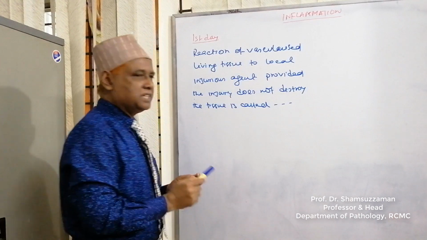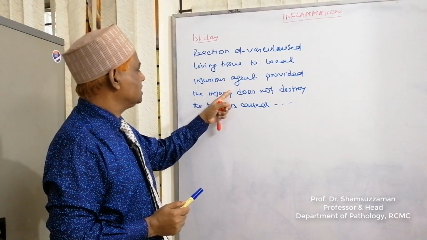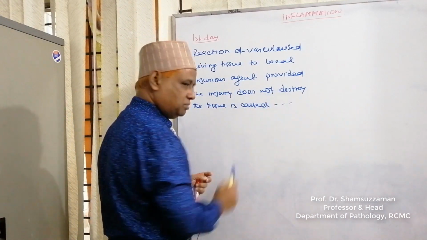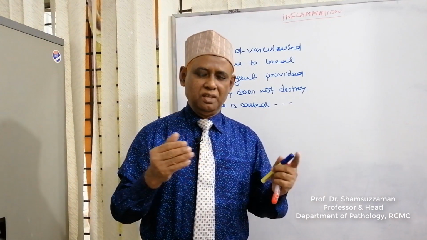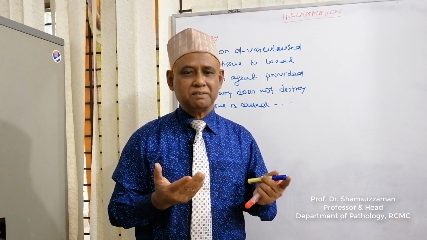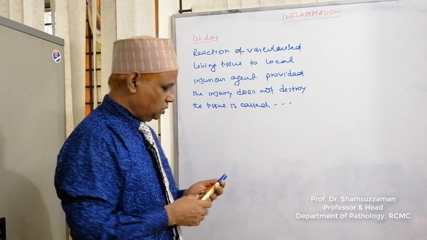So, reaction of vascularized living tissue to local injurious agent, provided the injury does not destroy the tissue. Again, if we disturb a dead animal, it will not react. So this is the reaction of vascularized living tissue.